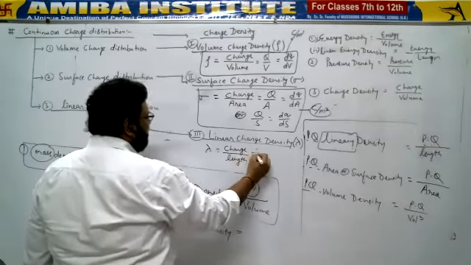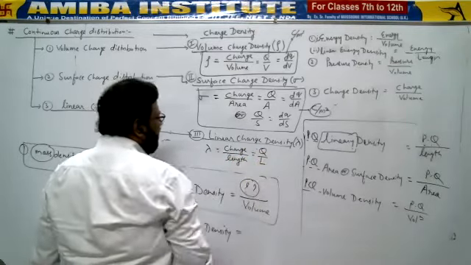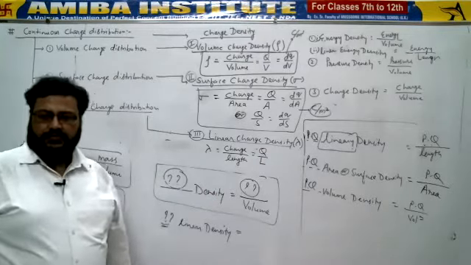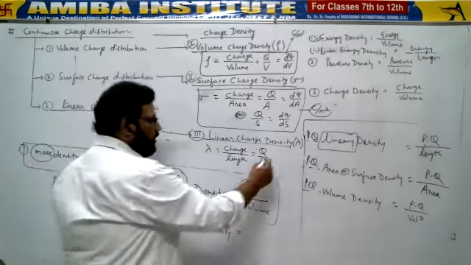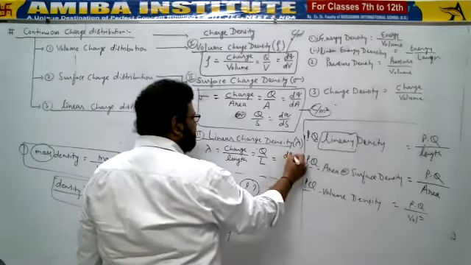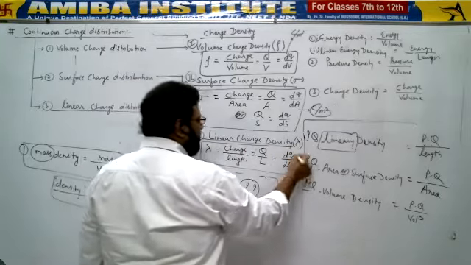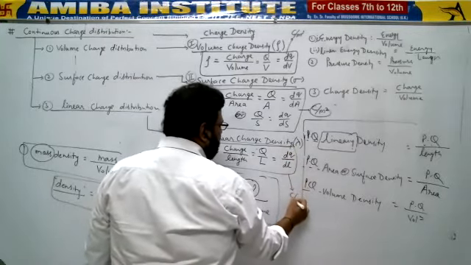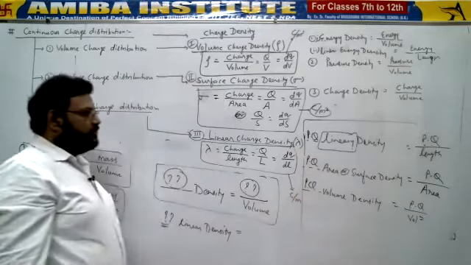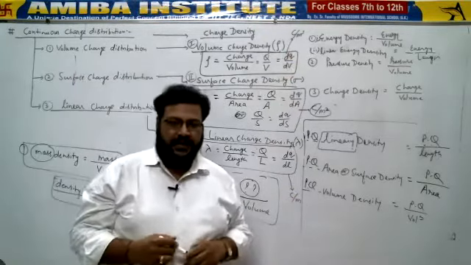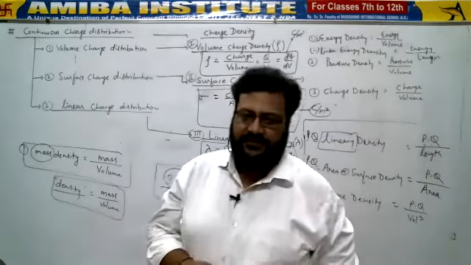If total charge Q is distributed in capital L length or small l length, then Q by L, total charge upon total length. Or if dq charge is distributed in dl length, then dq by dl. This is the formula. And what should be the SI unit? Coulomb per meter. By considering the SI unit, you can acknowledge what kind of charge distribution is given to us.